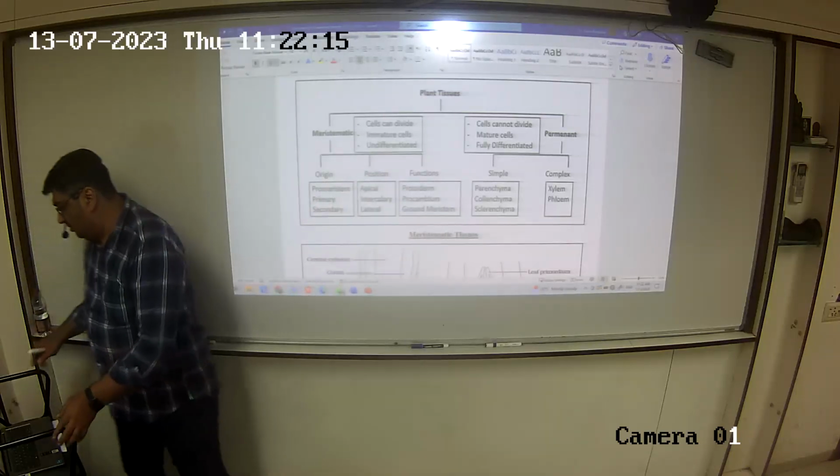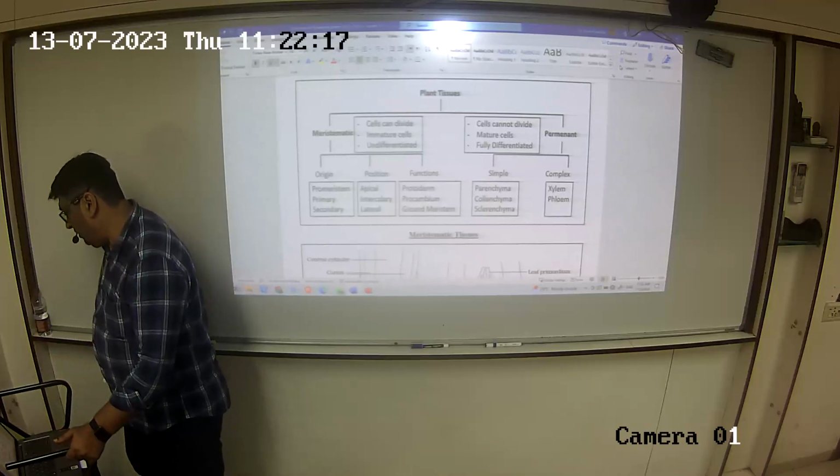Now in the previous session, can I move this please? Is this somebody's bag underneath?